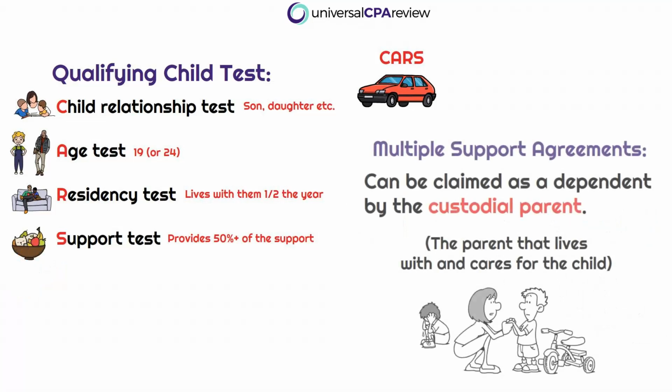Something miscellaneous to keep in mind is that there are multiple support agreements. And basically what this means is that a child can be a qualifying child for more than one person.